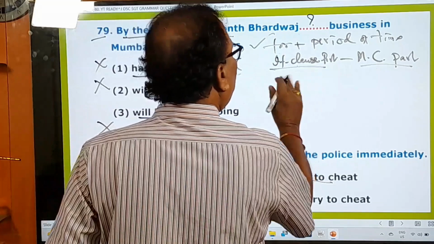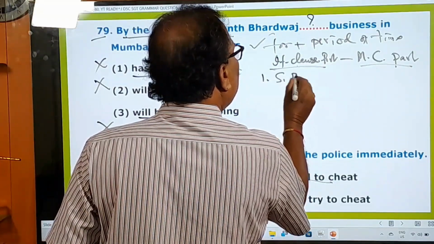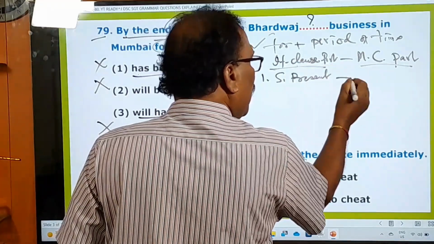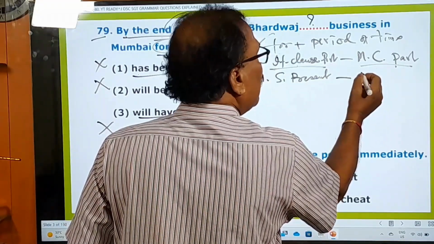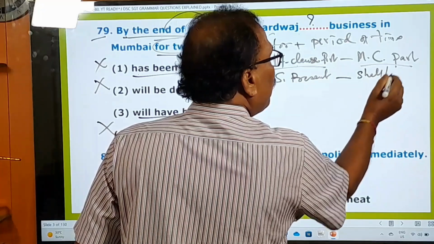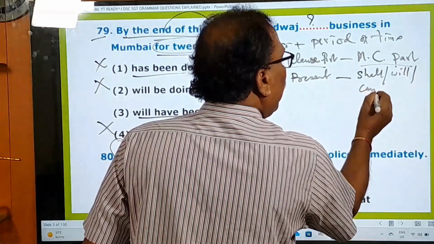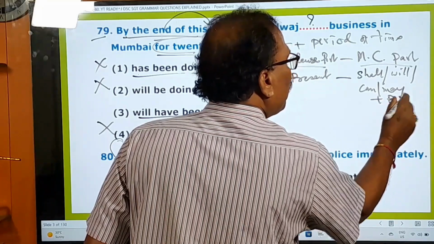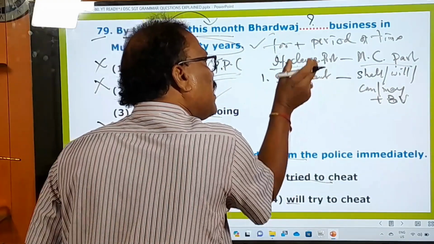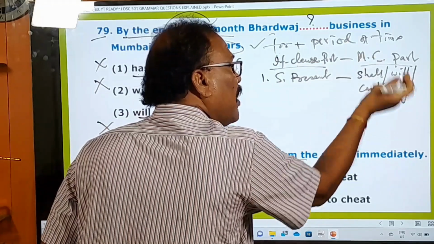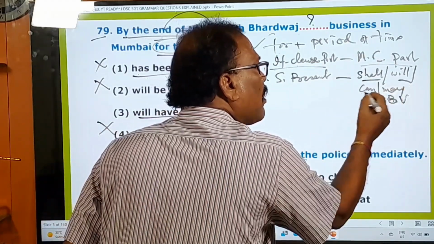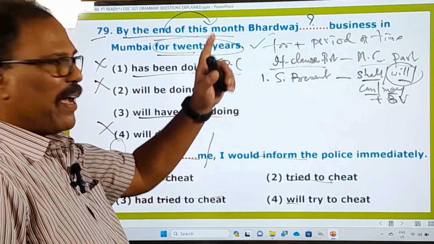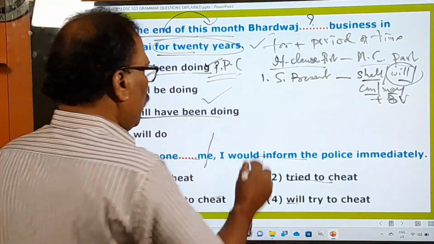If there is simple present in the if clause part, in the main clause part there must be a sentence with shall, will, can, may plus base form verb. BV means base form verb. So when there is simple present in the if clause part, in the main clause part there must be a sentence with shall or will or can or may, and preferably with will. That's one pattern. Following me? Right. And go to the next one.